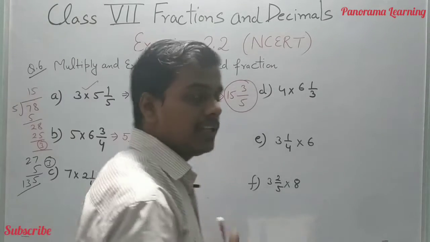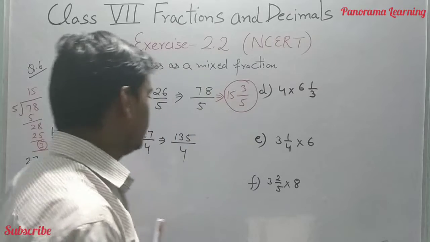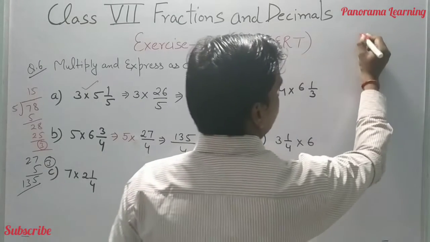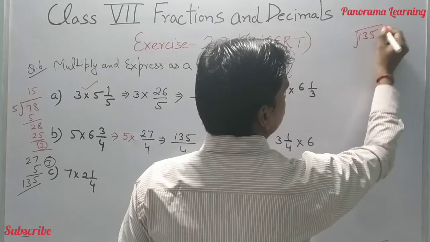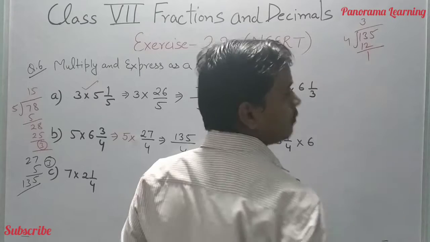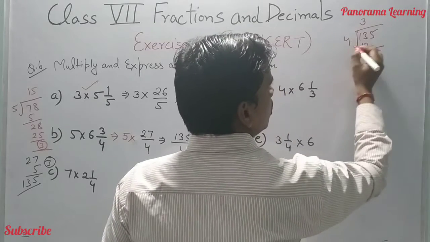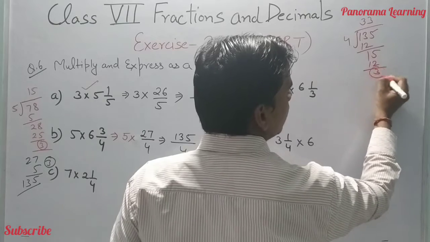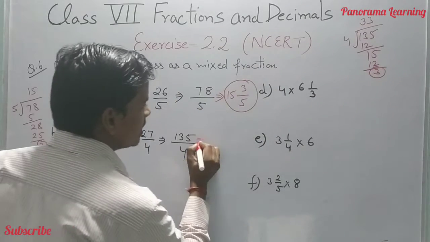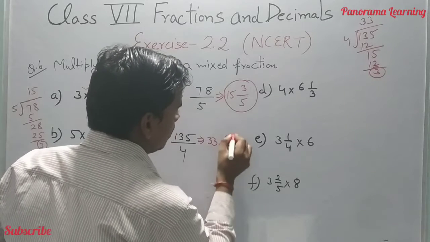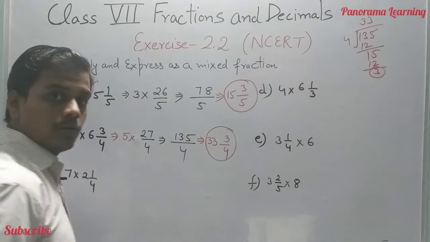It is already in the lowest form. Then we have to convert this again into a mixed fraction. 135 divided by 4. 4 threes are 12, and we got 3 as the remainder. Then the answer is 33 3 by 4.